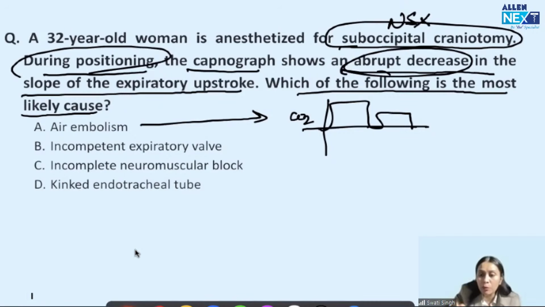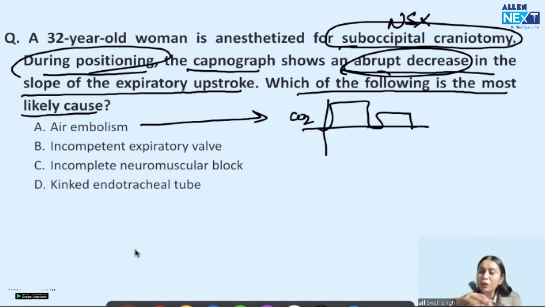Then how can air embolism happen? Until and unless venous sinuses are open, air cannot be embolized. So it cannot be air embolism. So what has happened during positioning? The capnograph shows an abrupt decrease or becomes zero. That's also possible during positioning.